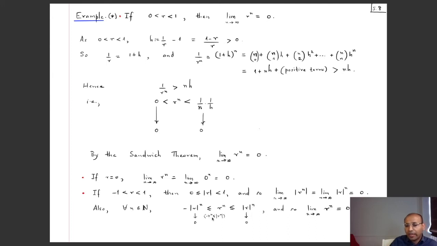Also, minus mod r to the power n is less than or equal to r^n. If I rearrange the first inequality, I get r^n is bigger than or equal to minus mod r to the power n. And since this is going to 0, because that's just minus of the sequence that goes to 0, and the upper bound goes to 0, the middle thing also goes to 0 by the sandwich theorem. So we also know this case.